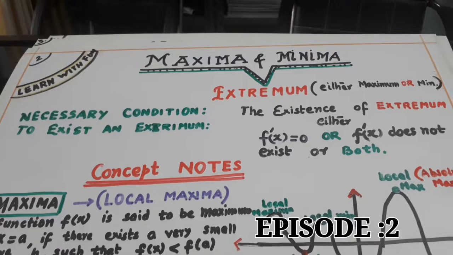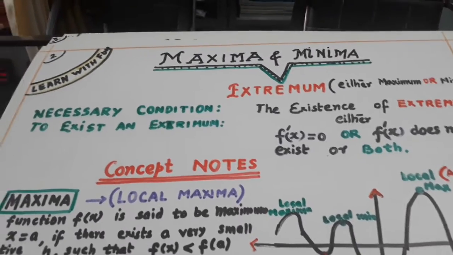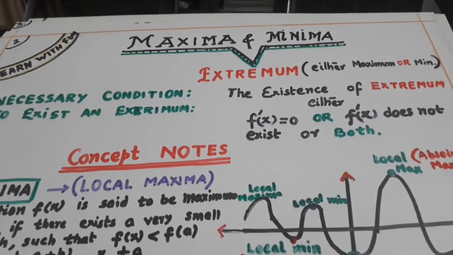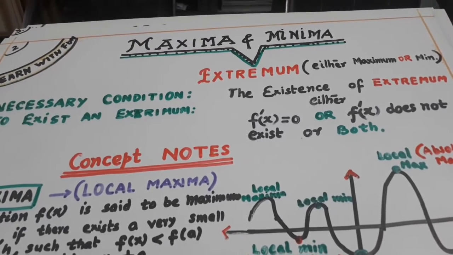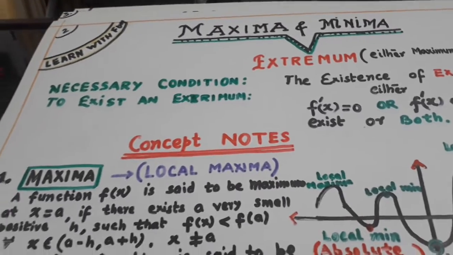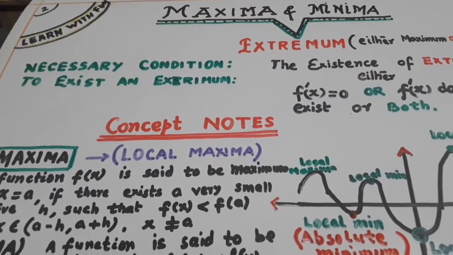Here are my notes. Maxima and minima. The other name for this is extremum, either maximum or minimum. Altogether, this is called extremum. So, what is the necessary condition for an extremum to exist?